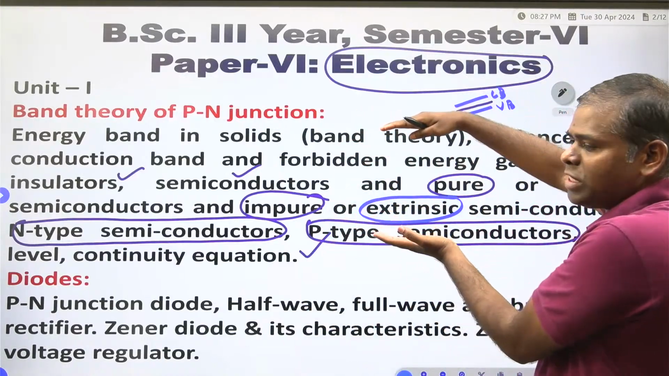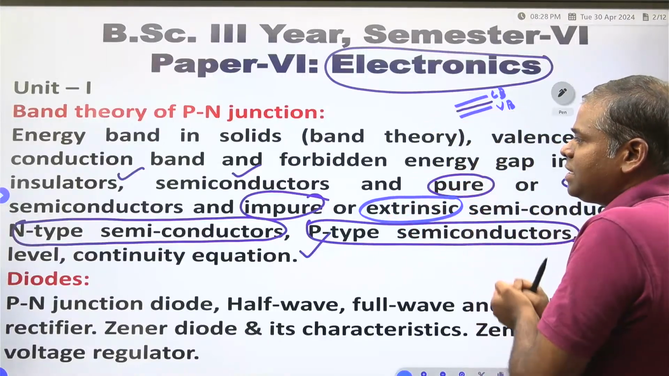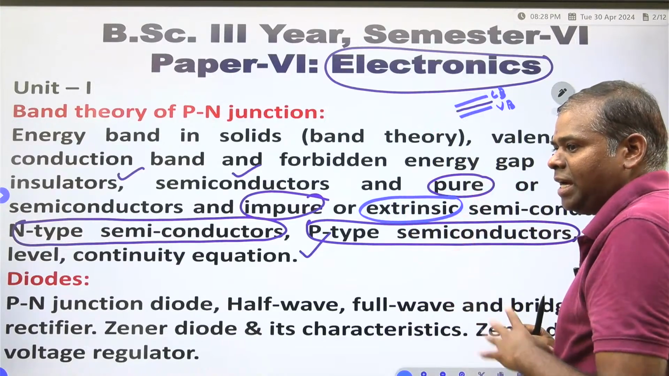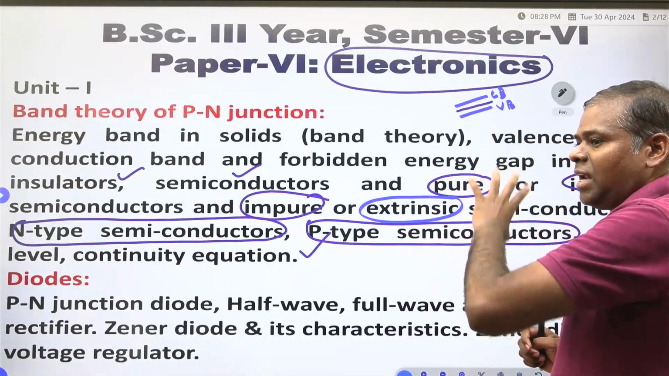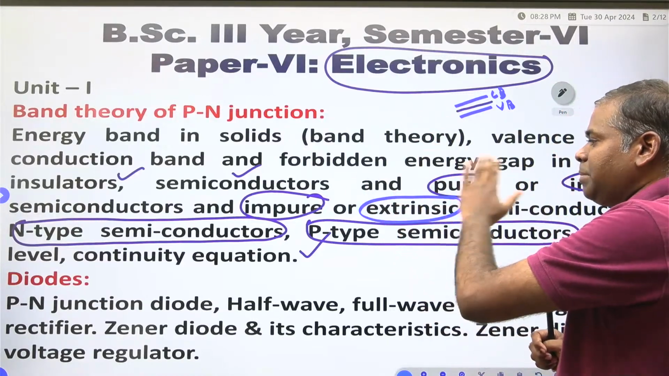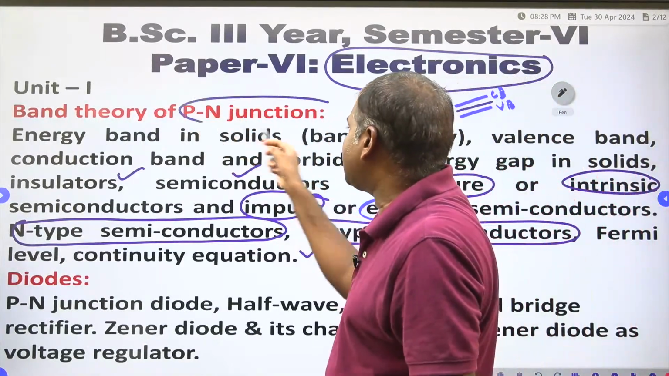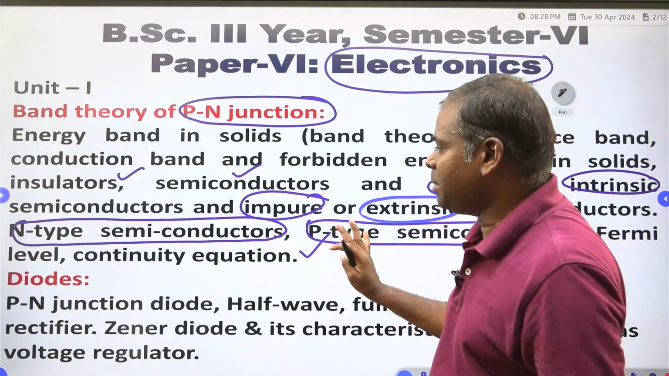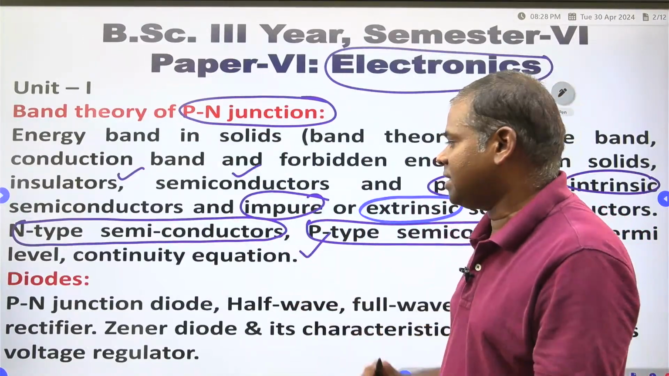Once again, you have to see energy bands in solids: conduction band, valence band, forbidden energy gap. Based on these energy bands, materials are classified into three types: insulator, semiconductor and metal. But according to your syllabus, PN junction formation is needed. So you need the P-type semiconductor and N-type semiconductor, and their concentrations, and the continuity equation is also there.